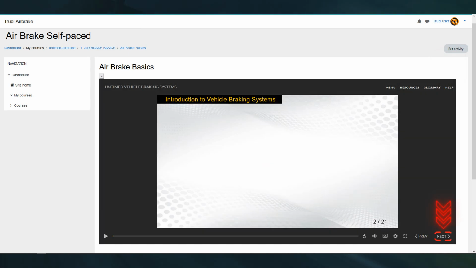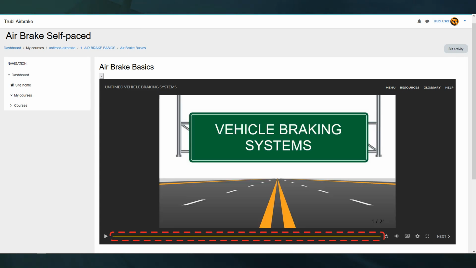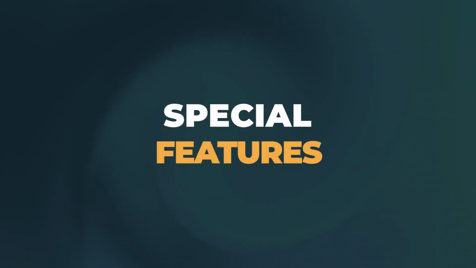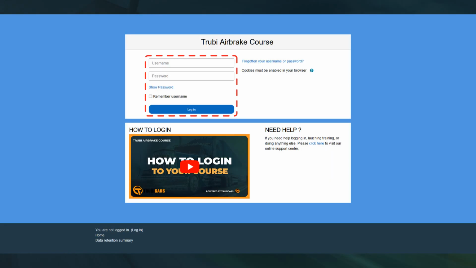Navigation buttons. Next button. Advance to the next slide. Note, this button will activate only after you've completed the media on the current slide. Previous button. Return to the previous slide for review as needed. Slider bar. Use this to review specific parts of the slide. Please note, fast forwarding through any course material is not allowed.